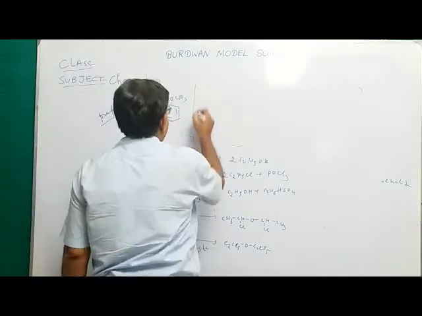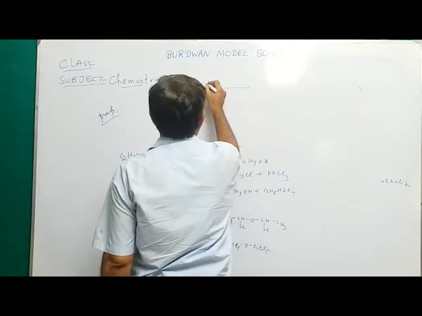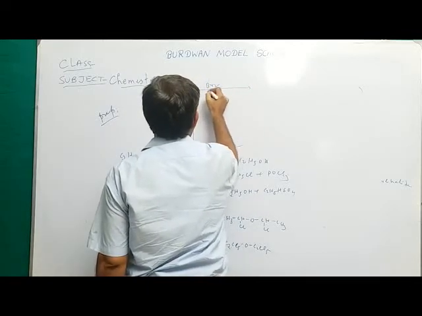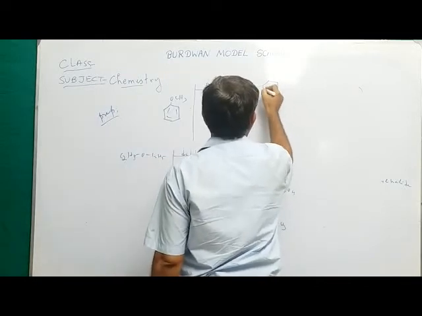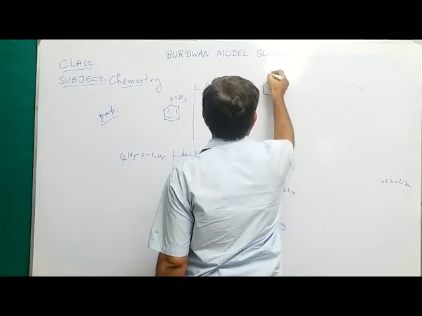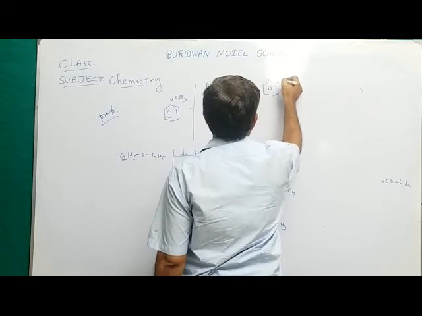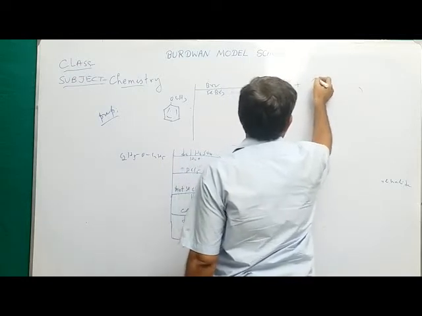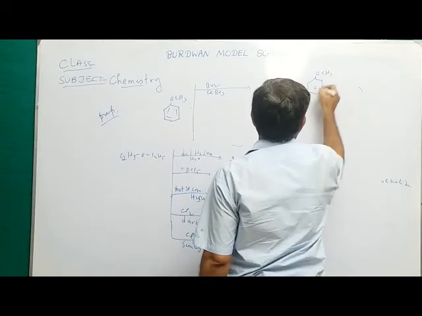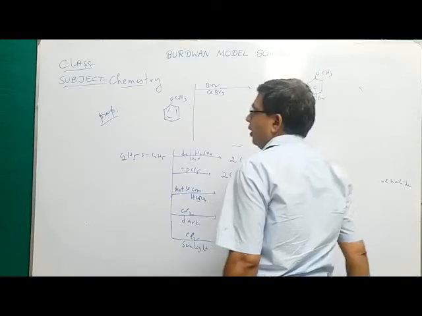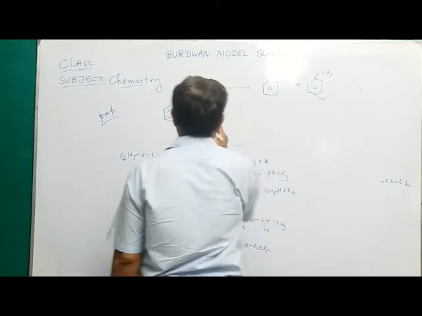So when it reacts with a halogen, say Br2 in the presence of FeBr3, what will be the product? This is a ring substitution reaction. The products are ortho-bromoanisole plus para-bromoanisole, because it is an ortho-para directing group.